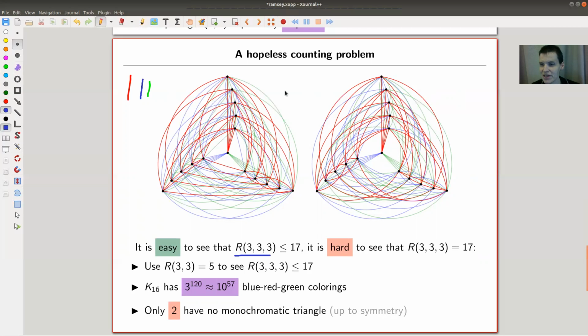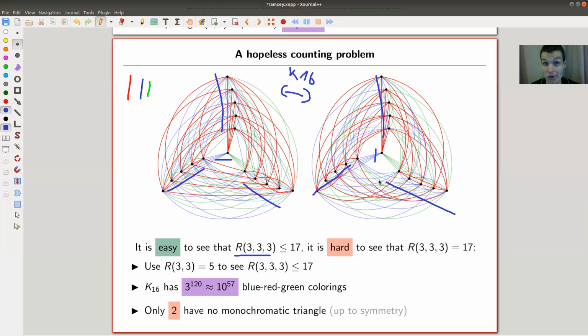Here's an illustration that it's actually 16. So this is a K16 that you see here, which is hard to see. And this K16, again, asks for a red triangle, a blue triangle, or a green triangle. If you stare at those pictures long enough, you can convince yourself that this K16, with 16 vertices, here are 5, here are 5, here are 5, and here's one in the middle. Same here, 5 vertices, 5 vertices, 5 vertices, one in the middle. This K16 has no red, blue, or green triangle. So as soon as you know the upper bound, it's then not so bad anymore.